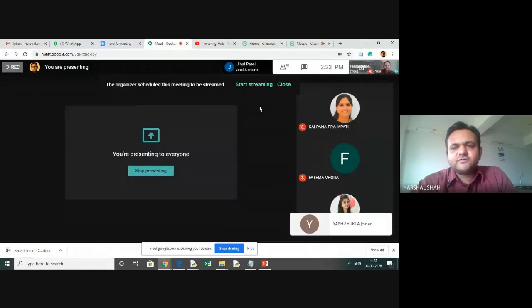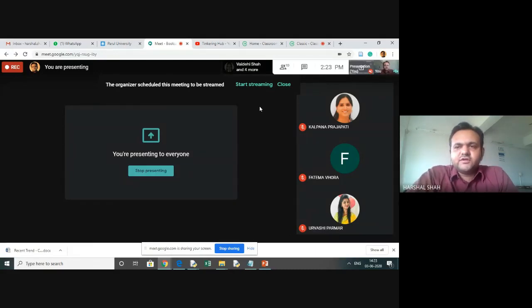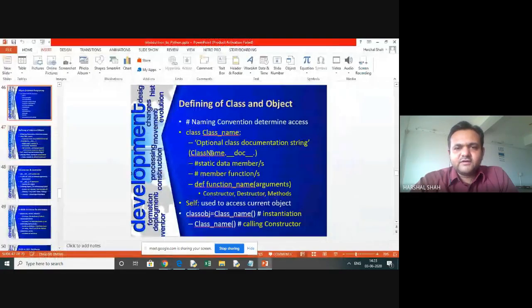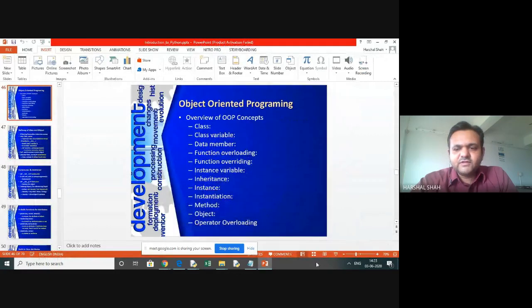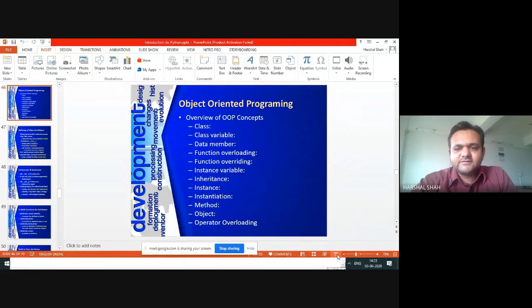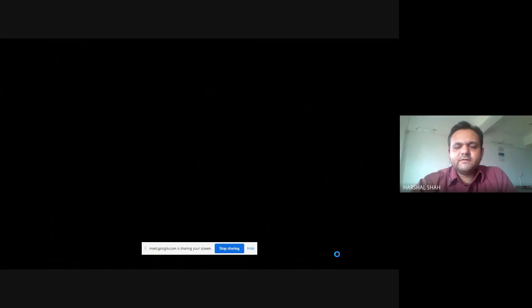How the class construction, like the object oriented concepts that we want to discuss, and we all know about the object oriented concepts, right? In object oriented concepts, we know what are the concepts which are very familiar with this. They are the OOPS concepts: class variable, data member, right? What is a class variable here? What is class variable? Everyone please keep discussing today, because today I want to get the concept through discussions.